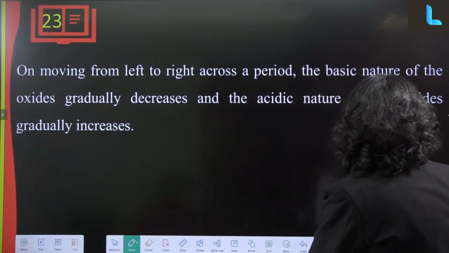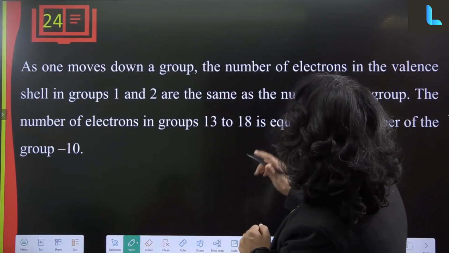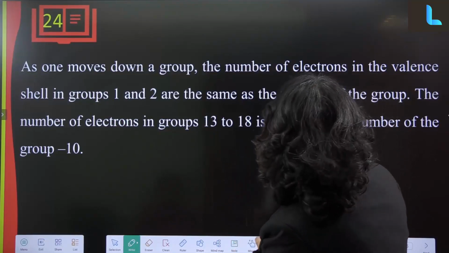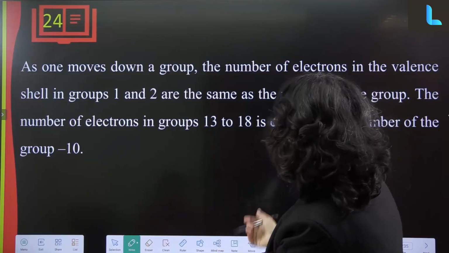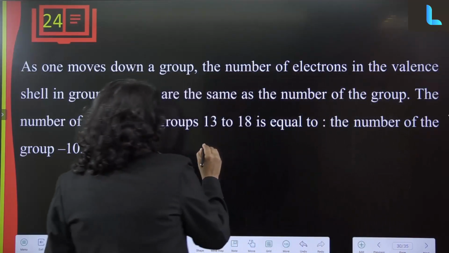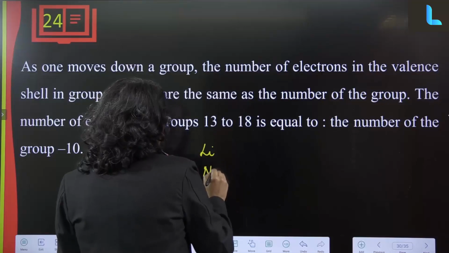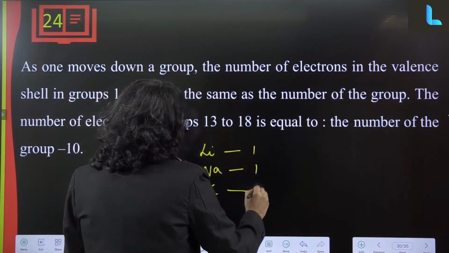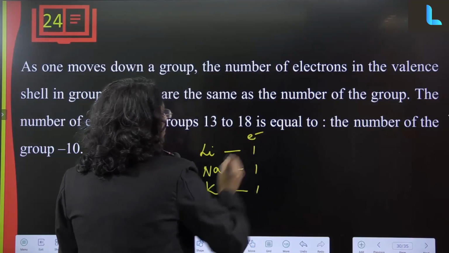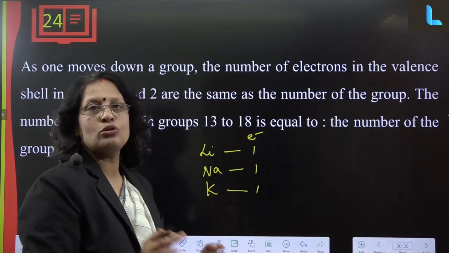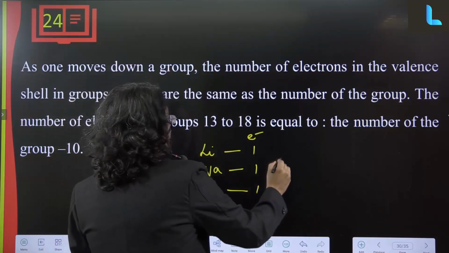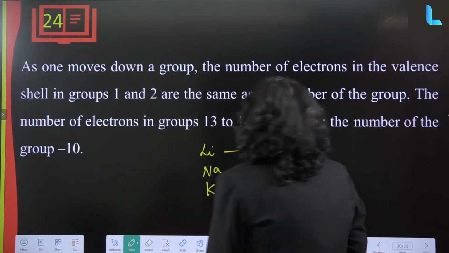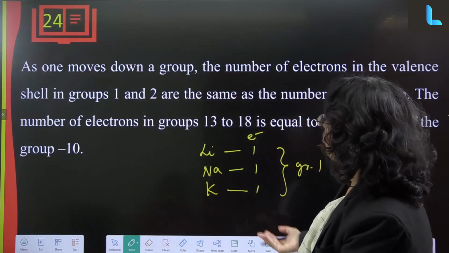Okay, so similarly, as one moves down a group, the number of electrons in the valence shell in groups 1 and 2 is the same as the number of the group. So if we say group 1, lithium, sodium, potassium, the number of outermost electrons is 1. So this shows they belong to group 1. If the outermost electron is 1, they belong to group 1. If the outermost electron is 2, they belong to group 2.